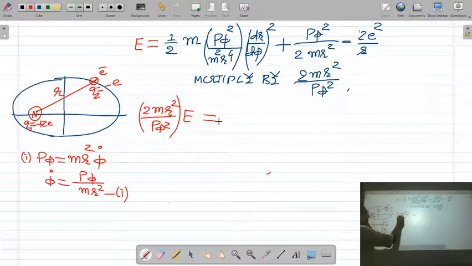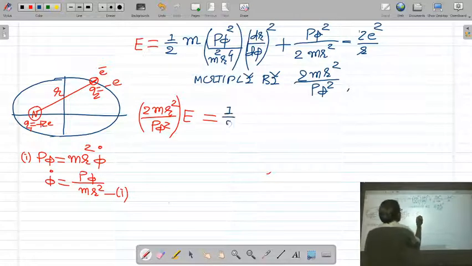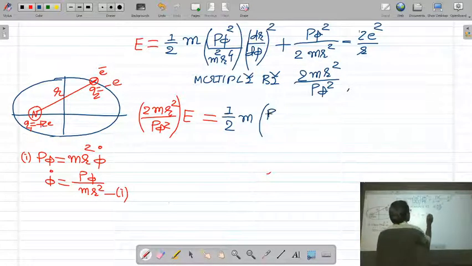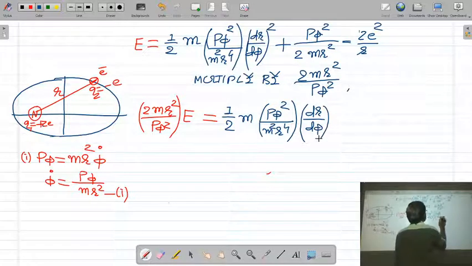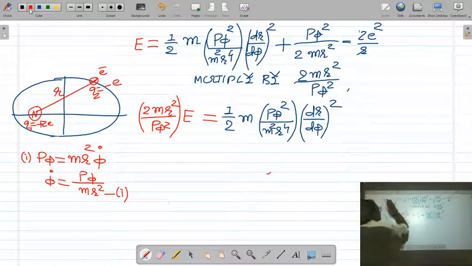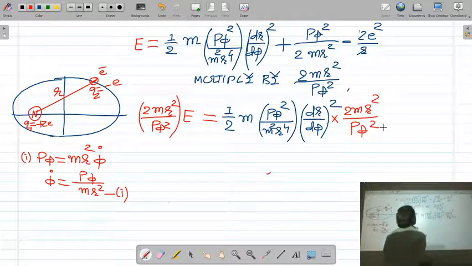We get 2 mr square upon p phi square multiplied with E. Here 1 by 2m, p phi square upon m square r4 dr by d phi whole square. This first term is also multiplied with 2 mr square upon p phi square.